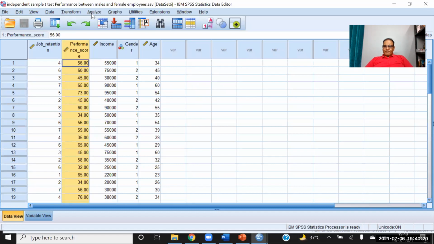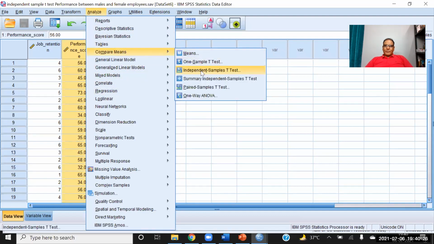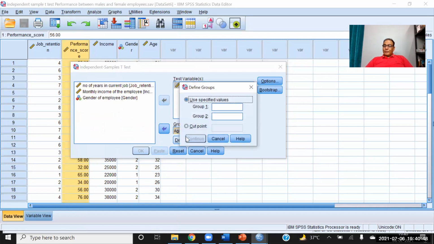Let's see carefully. Analyze, compare means, independent sample t-test, and I want to compare the performance score, and age I'm taking here. And because I want to divide the employees into two groups, I will click define groups, and you can see that there's a cut point.